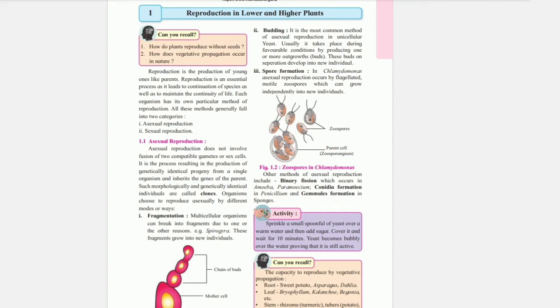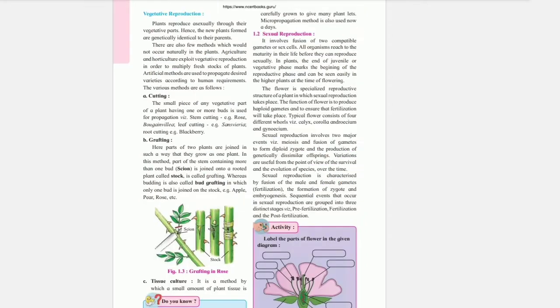All these methods generally fall into two categories. Number 1, asexual reproduction, and number 2, sexual reproduction. Asexual reproduction part is omitted for Maharashtra Board 2022, so we are jumping on sexual reproduction part. Sexual reproduction involves fusion of two compatible gametes or sex cells.